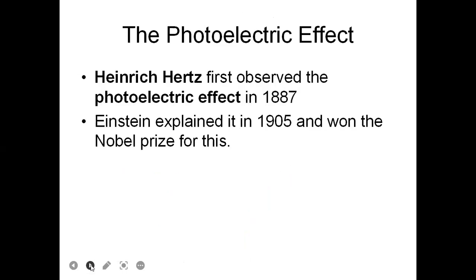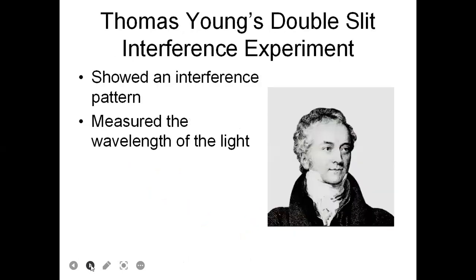Hertz first observed the photoelectric effect in 1887. Einstein explained it in 1905 and won the Nobel Prize for this. Thomas Young's double slit interference measured the wavelength of light.